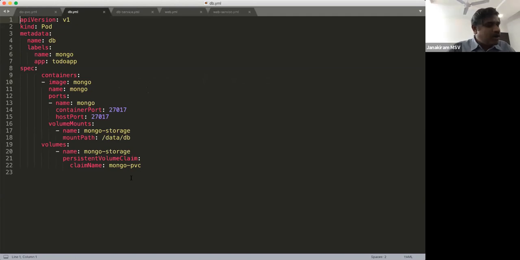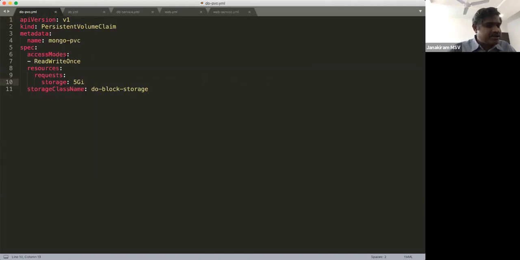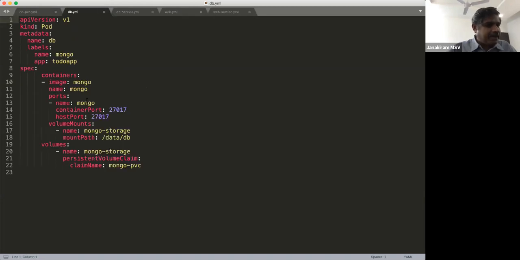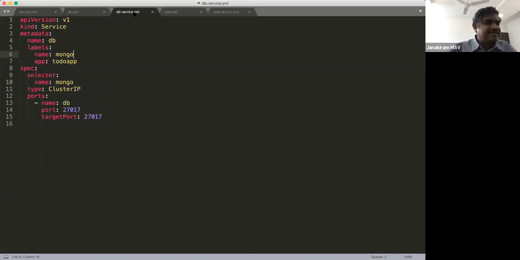So that is the only step that I need to do, because I don't want my Mongo pod to die if one of the nodes has a problem. So I'm creating an external persistent storage through the block storage volume and targeting my MongoDB to that specific volume, and everything else remains exactly the same.